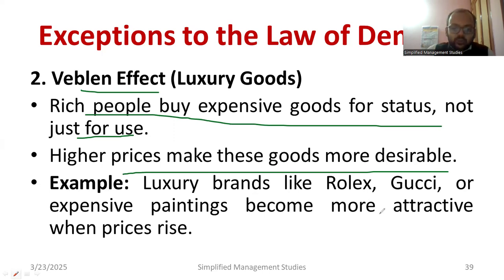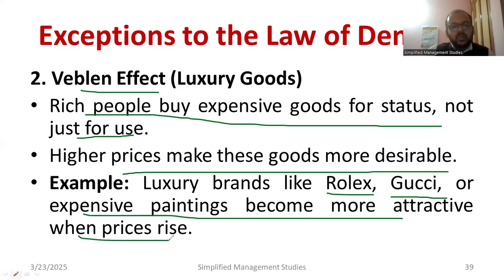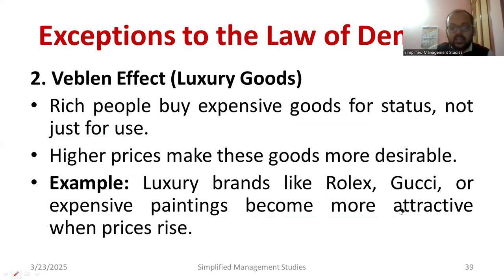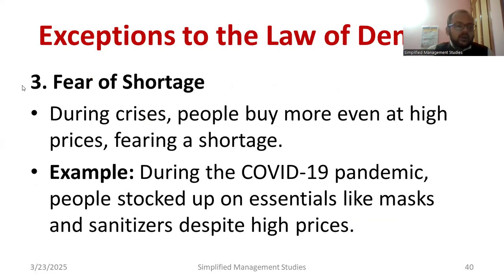A luxury brand like Rolex or Gucci, or an expensive painting, becomes more attractive when the price rises. That is called the Veblen effect. People buy expensive goods for status, like getting an iPhone or an Audi car, regardless of price rise.